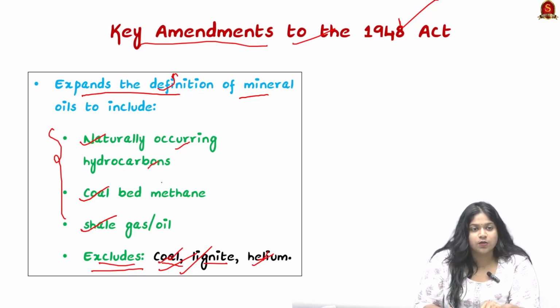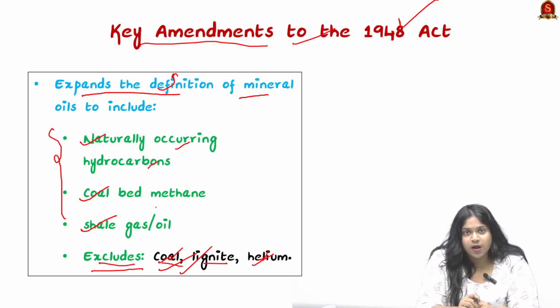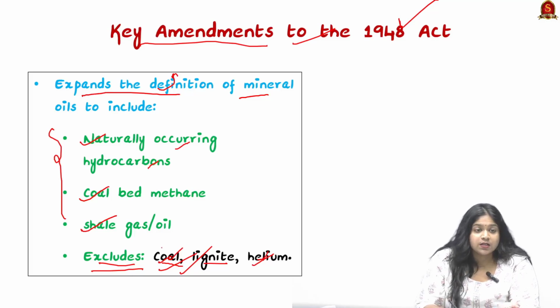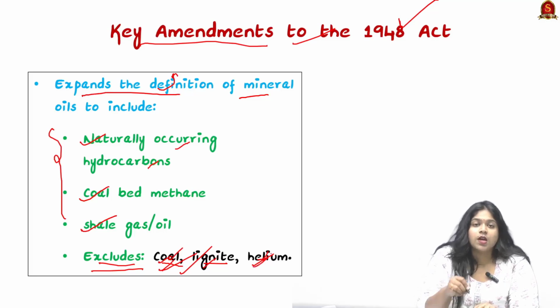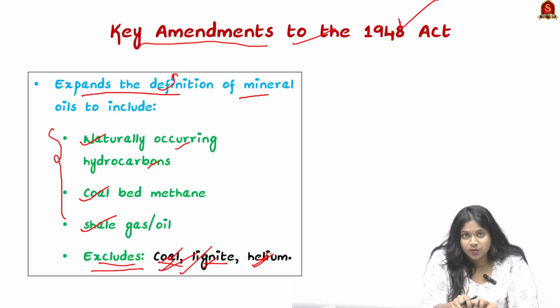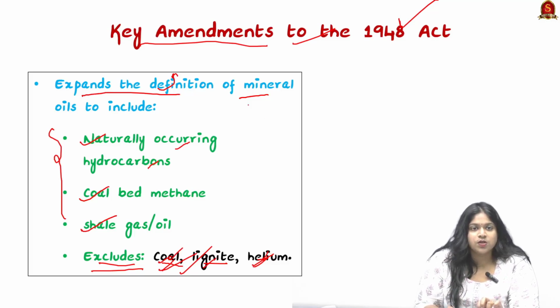Petroleum and natural gas are extracted through pumping, coal and lignite are extracted through mining, whereas helium has to be extracted through a cryogenic process. According to the extraction process, we can differentiate what is included in and excluded from mineral oil.